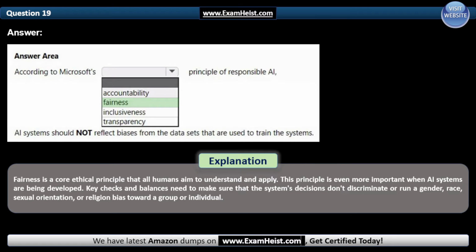Fairness is a core ethical principle that all humans aim to understand and apply. This principle is even more important when AI systems are being developed. Key checks and balances need to make sure that the system's decisions don't discriminate or run a gender, race, sexual orientation, or religion bias towards a group or individual.